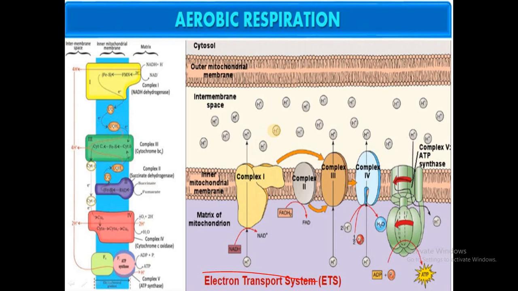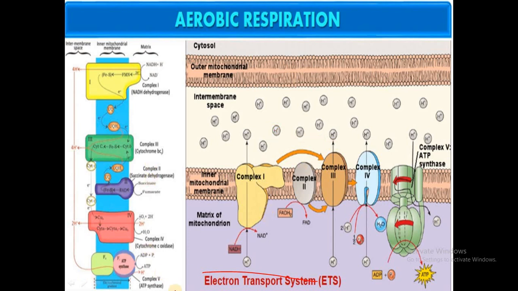During this electron transport system, whatever NADH2 and FADH2 are there will be oxidized to form what? The ATP. From the NADH2 and FADH2, ATP synthesis occurs in this reaction. So that is why it is called oxidative phosphorylation. That is, oxidation of the FADH2 and NADH2 leads to the synthesis of the ATP. So it is called oxidative phosphorylation.